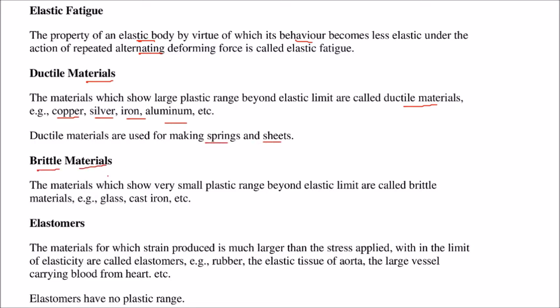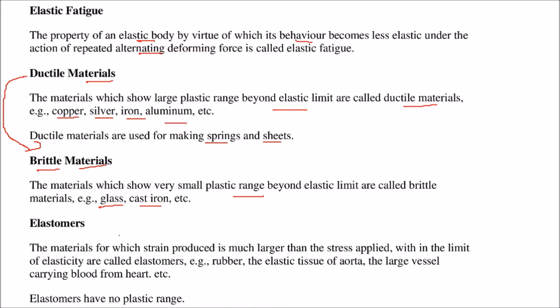Brittle material. The materials which show a very small plastic range beyond the elastic limit. See, this is just the opposite. Ductile materials show a large plastic range beyond the elastic limit, while here they show a very small plastic range beyond the elastic limit, and they are brittle. Glass, cast iron: you hit a glass with a normal, very little force, and it will break.